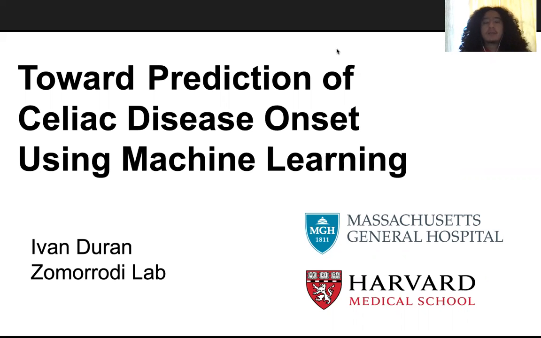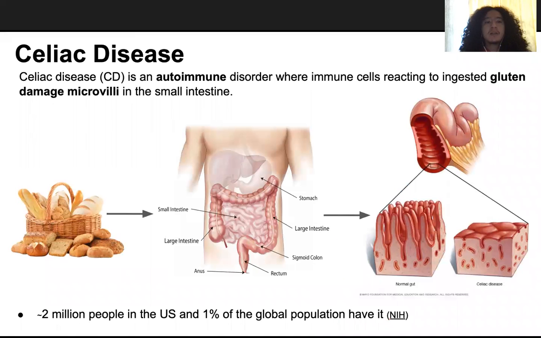I am Ivan Duran. Today, I will talk about my research on predictive models of celiac disease onset using machine learning. Celiac disease is an autoimmune disorder. Although genetic risk and gluten exposure are necessary, they are not sufficient to trigger the onset. Recent studies show that the gut microbiome also has a role in its pathogenesis.